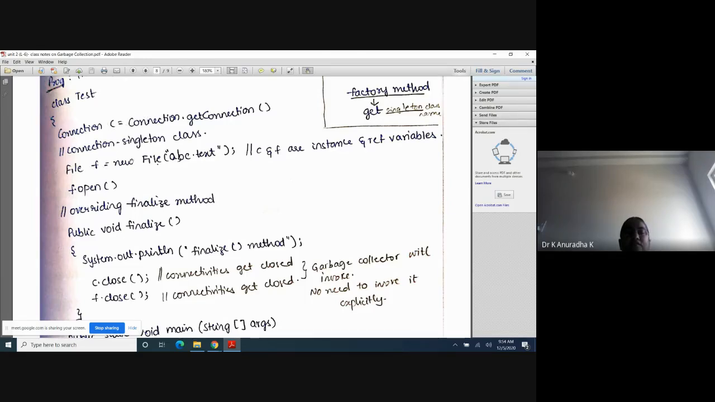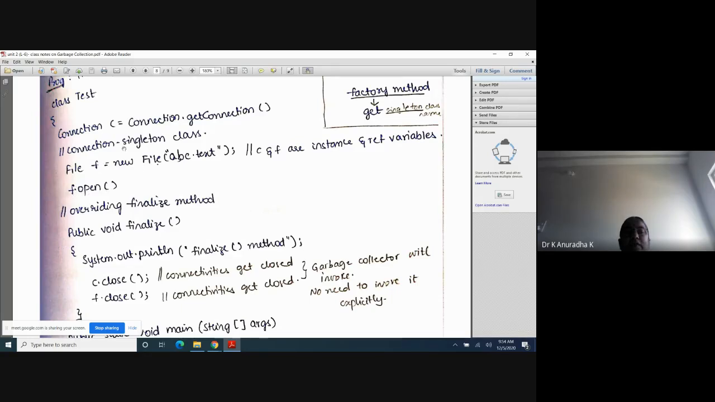Next, File f = new File(). You know files in C language. How do we create a file and how do we open a file? So File f = new File("abc.txt"). This is the syntax in Java language. In Java language also we have the files concept. How do we create a file is like this: File f = new File of, this is the file name with double quotes. Next, f.open(). After creation, if you want to open, use f.open().